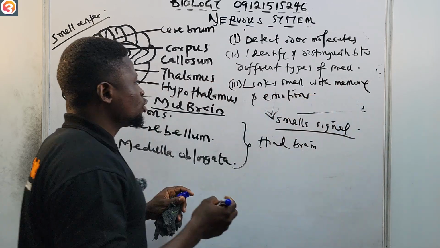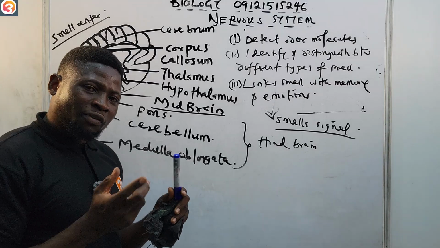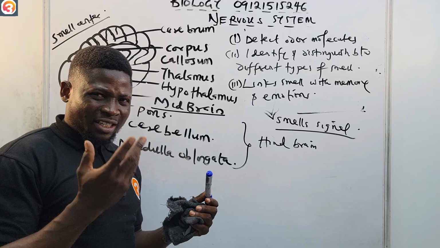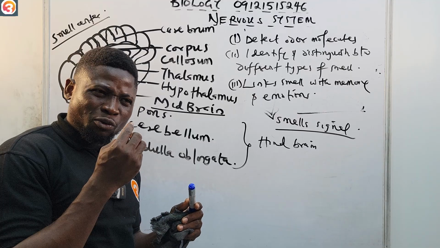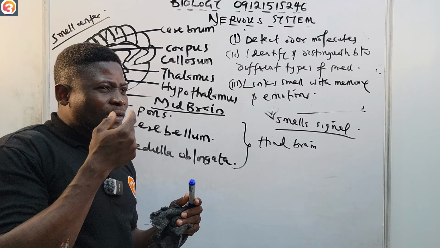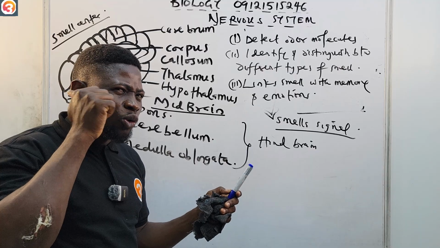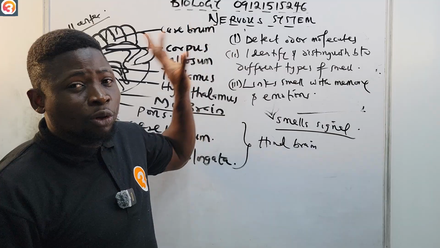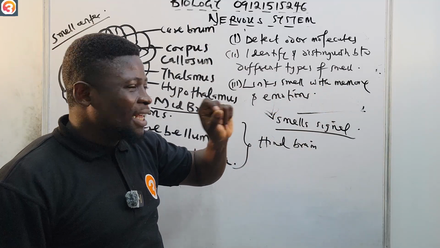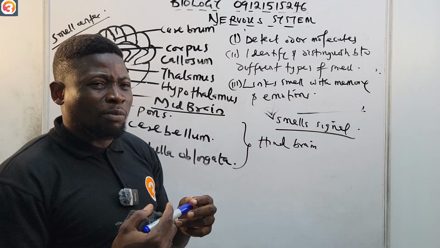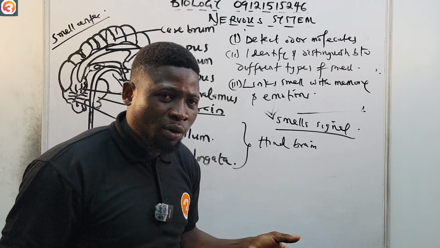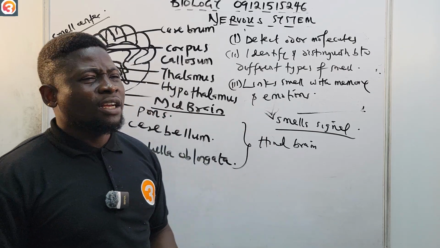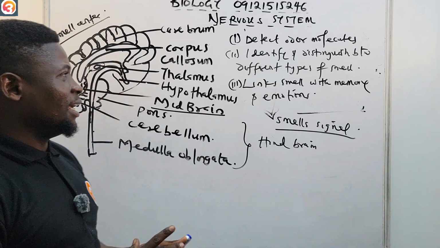It links smell with memories and emotions. Most of you know how a cockroach smells, isn't it? If you kill a cockroach, you know the smell. So whenever you perceive that smell, you will know that this one is cockroach smell. It is this olfactory lobe that links the smell with memory and emotions. Some of you don't even like cockroach at all. You just feel bad, and you want to look for that cockroach and remove it. It's as simple as A, B, C.